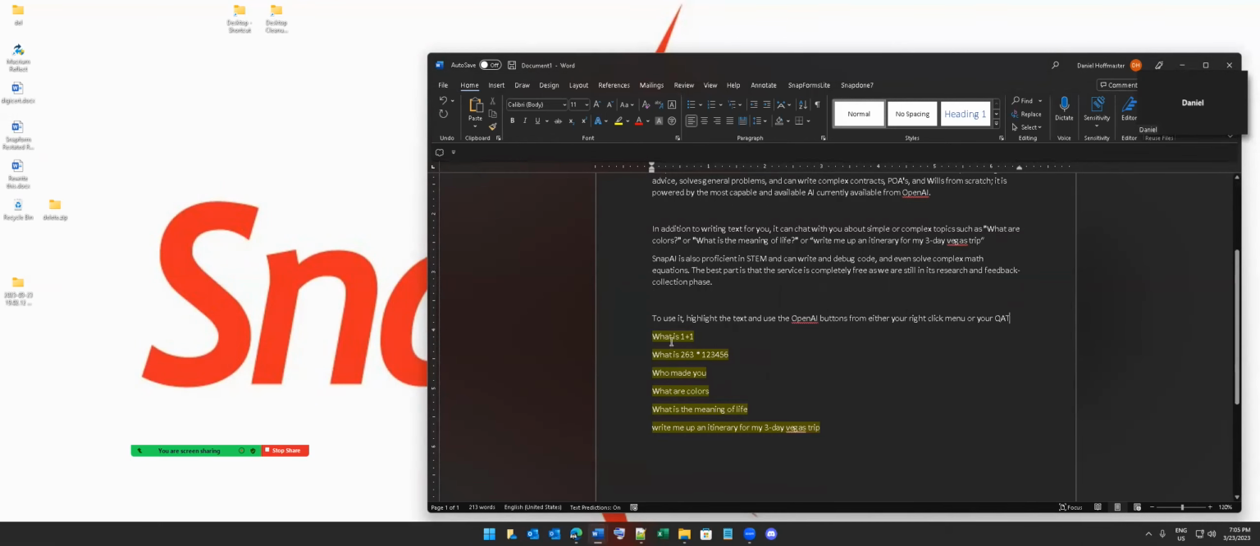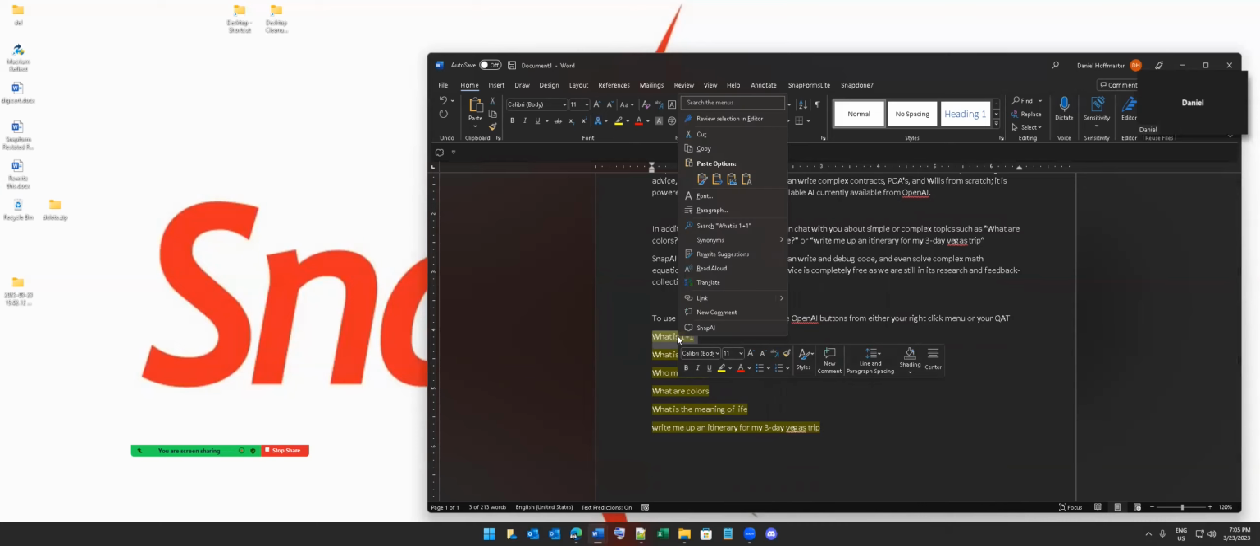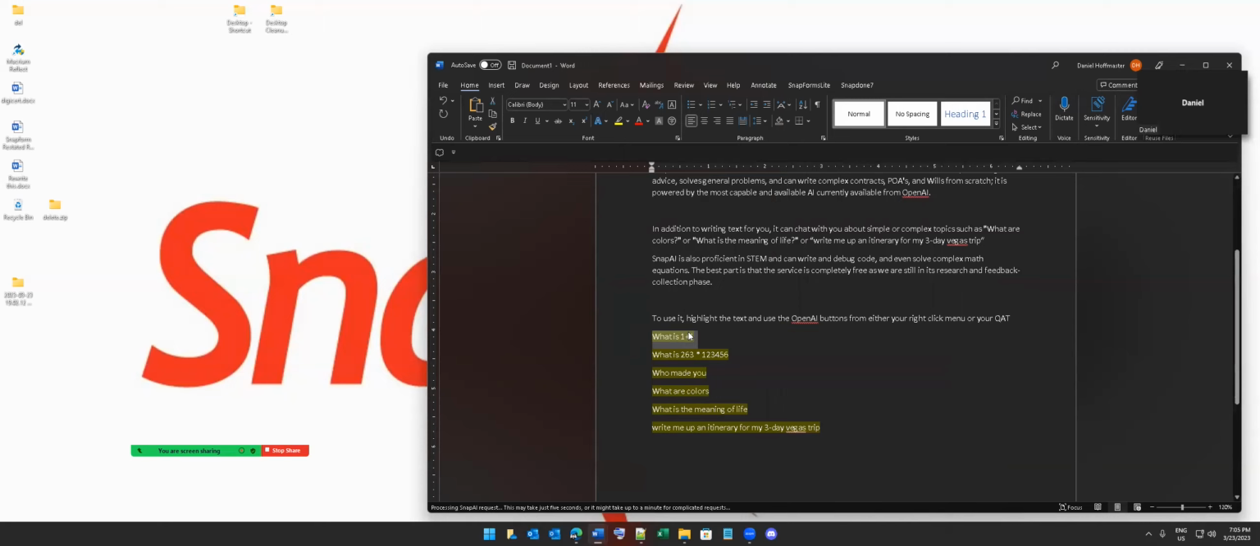For an example of how to use it, I will just type out some text like, what is 1 plus 1? I can right click it and click SnapAI, and SnapAI will be called and it will then, as you can see, it has repeated my question. It doesn't always repeat the question though. Sometimes it'll just give you the answer.